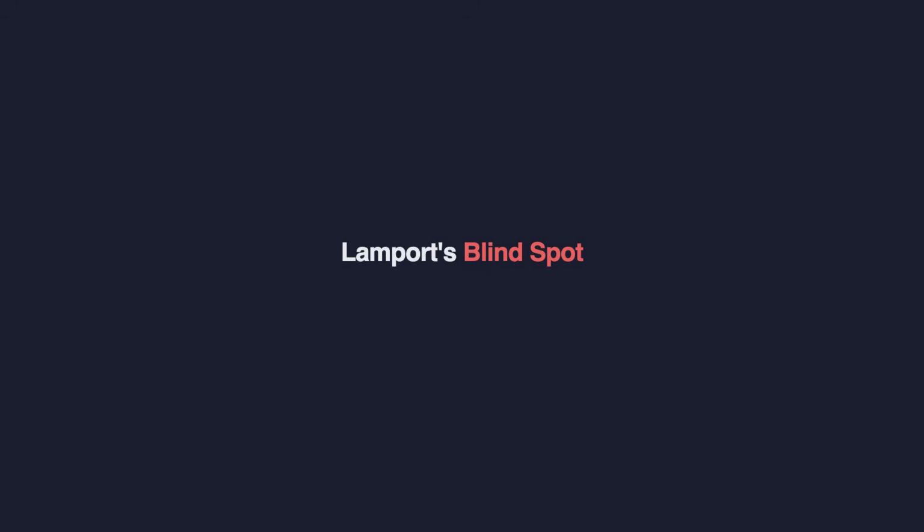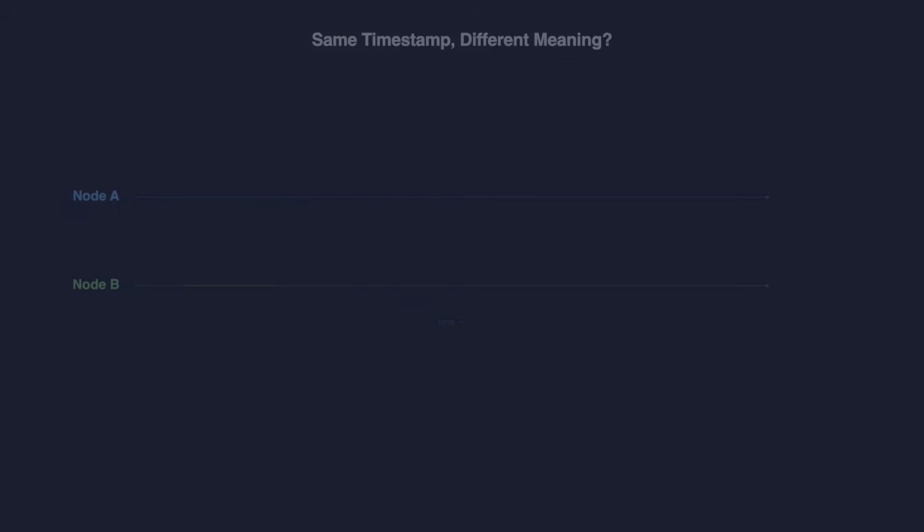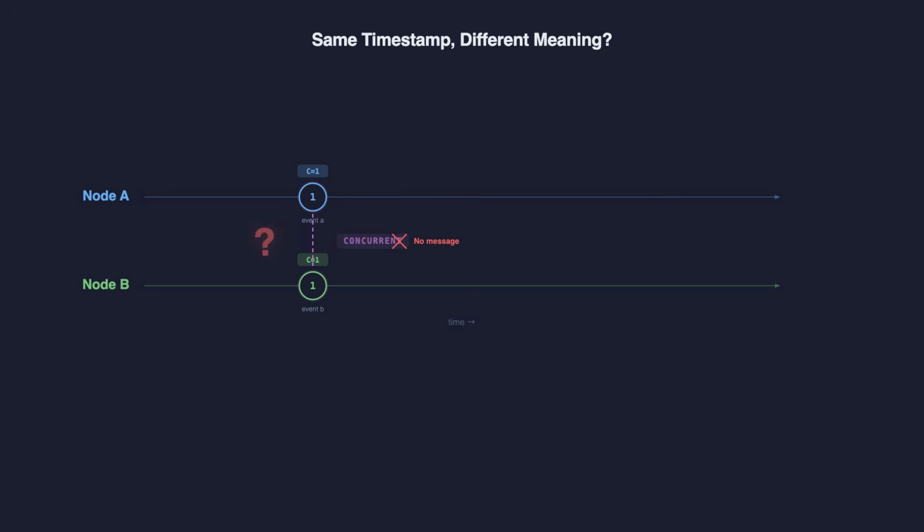Lamport clocks are elegant, but they have a critical blind spot. Let's see it in action. Look at this timeline. Node A does a local event and gets timestamp 1. Meanwhile, node B also does a local event and also gets timestamp 1. These 2 events happened completely independently. No message connected them. They're concurrent. But their Lamport timestamps are identical. The clock can't tell us whether one caused the other or whether they're completely unrelated.